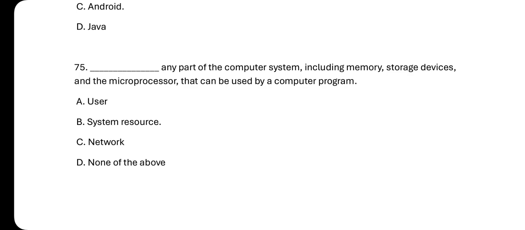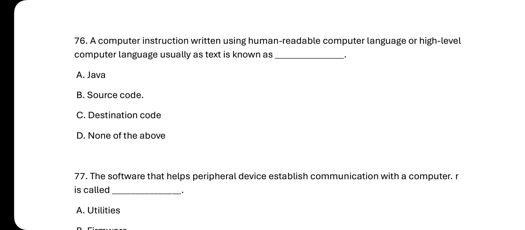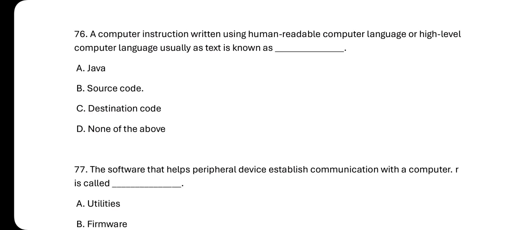Okay, so the answer here is what? System resource. Number 76. A computer instruction written using human readable computer language, or high level computer language, usually as text, is known as what?